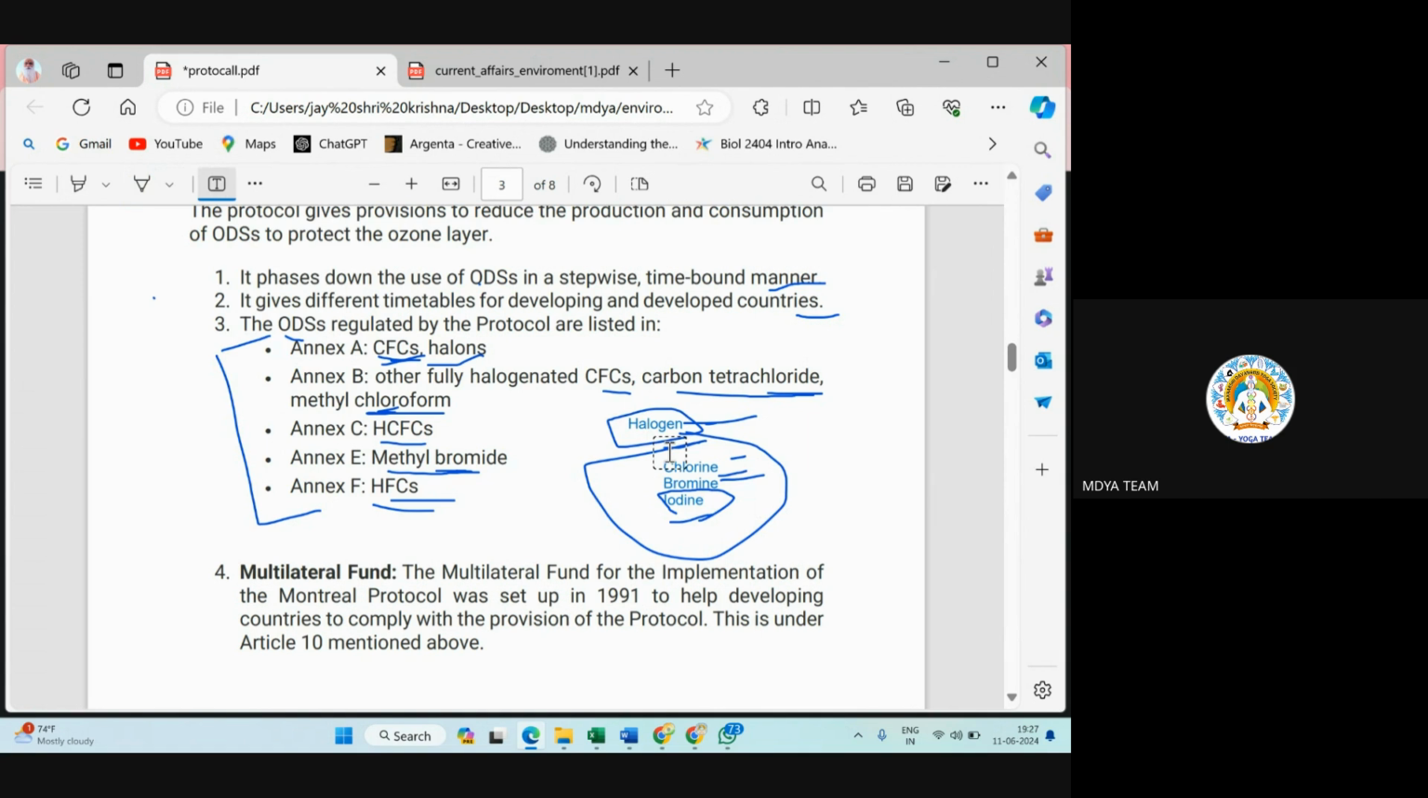If you make this list more refined, the first compound in the halons or halogens group, anybody having knowledge of chemistry? The first compound is fluorine. Now see, chlorofluoro, fluorine also came. So that's why I'm saying just watch out for these halogens. Understood? Okay, sir.